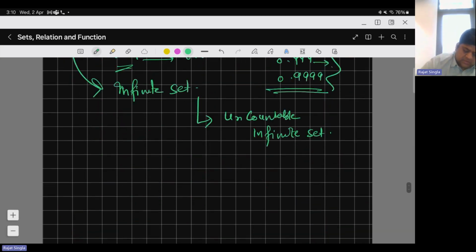Okay, so in this, now we will discuss the cardinality of a set.